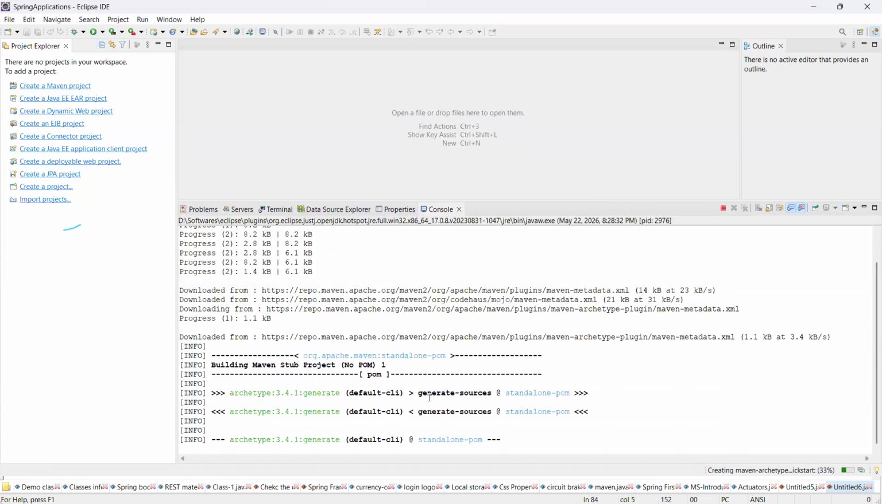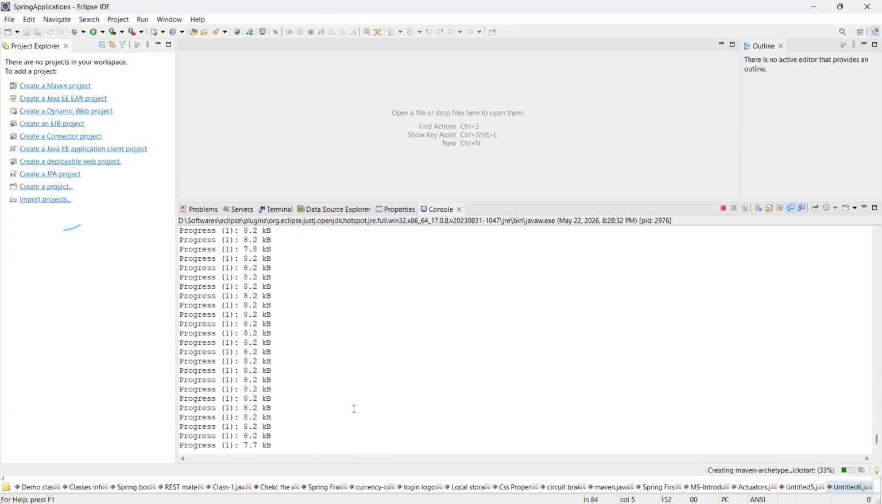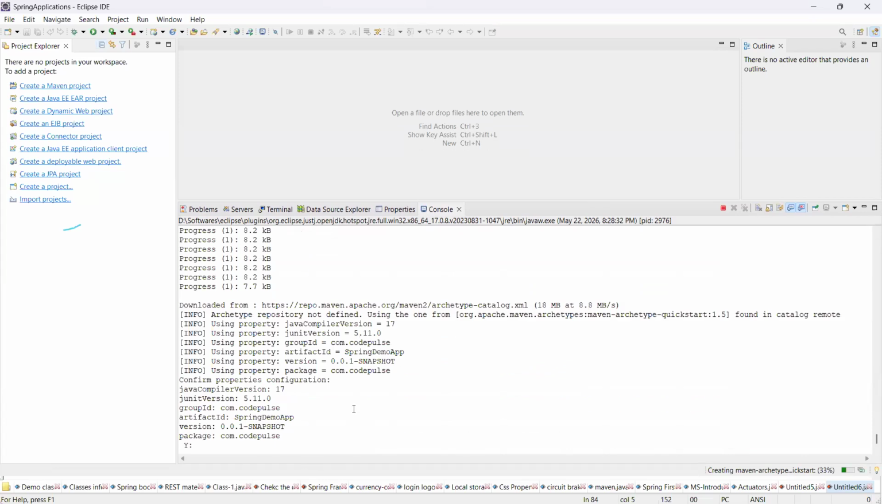So make sure that you're connected to the internet. See guys, after that in the console, it is asking if you want to proceed. See guys, it is downloading some data from the internet. After that, it is asking for the package name.